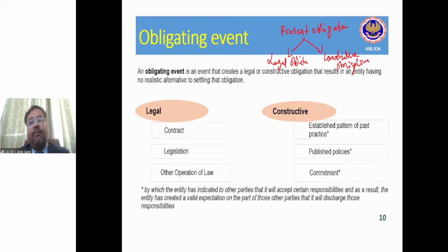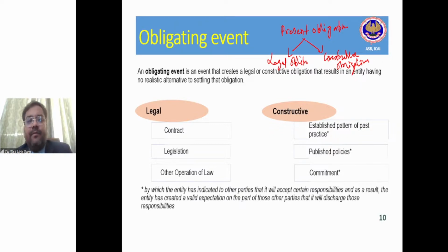What is meant by constructive obligation? Constructive obligation means you are not legally obliged to pay, but on the basis of established pattern of past practice, on the basis of published policy, on the basis of commitment, right? On the basis of past practice, published policies, commitment, okay? The entity has created a valid expectation that this entity will discharge its responsibilities.